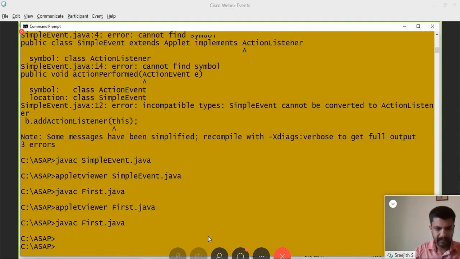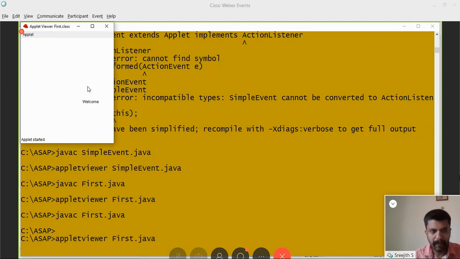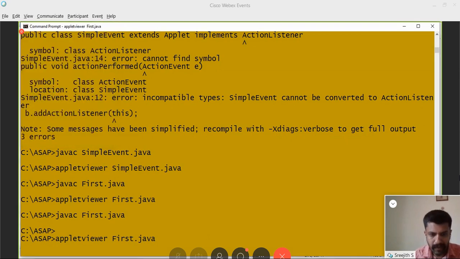Then, see, the position of welcome has changed. Now it is 200, 200. Okay, I think I have understood the concept.